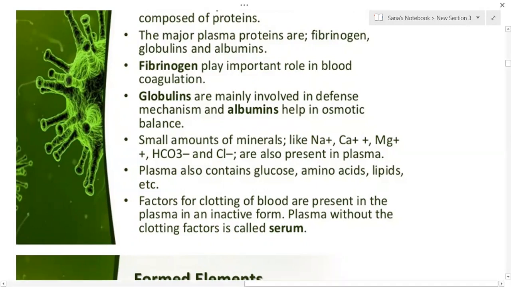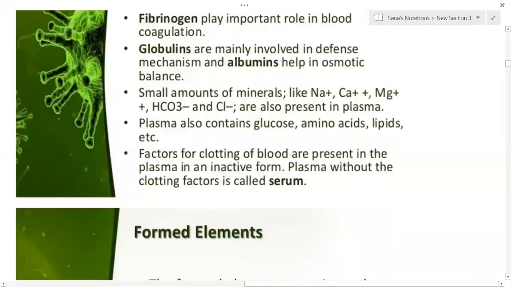So albumins help in osmotic balance. Okay, so these functions are important. A small amount of minerals like sodium ion, calcium ion, magnesium ion, bicarbonate ion, and chloride are also present in plasma. Along with that, plasma also contains glucose, amino acids, lipids, etc.